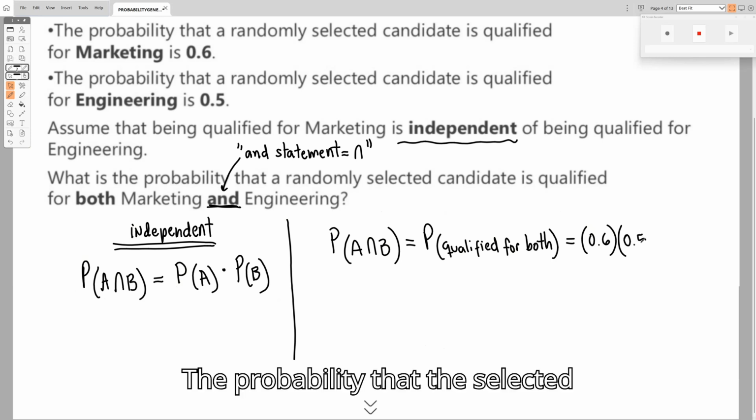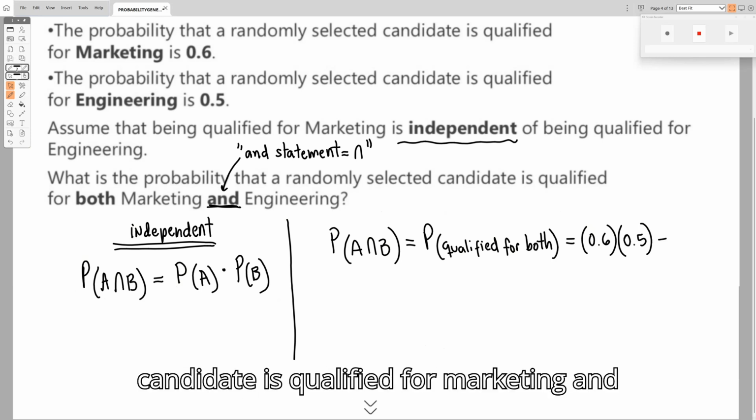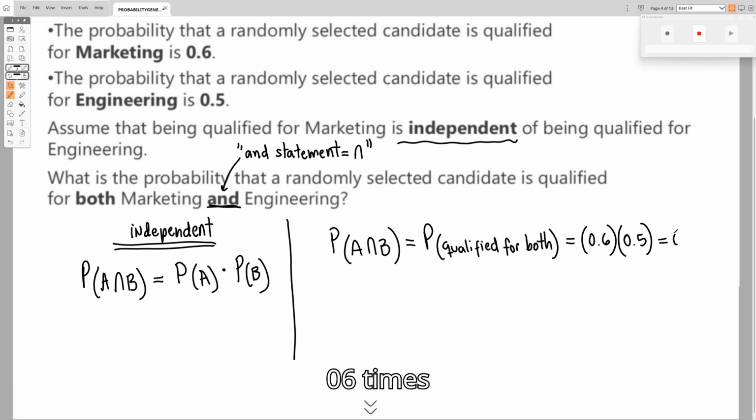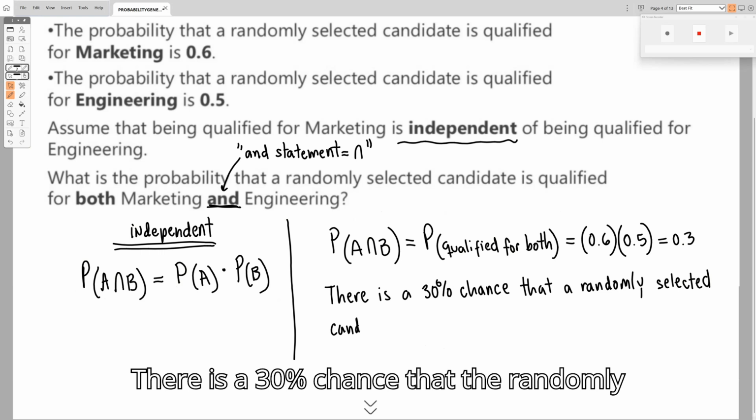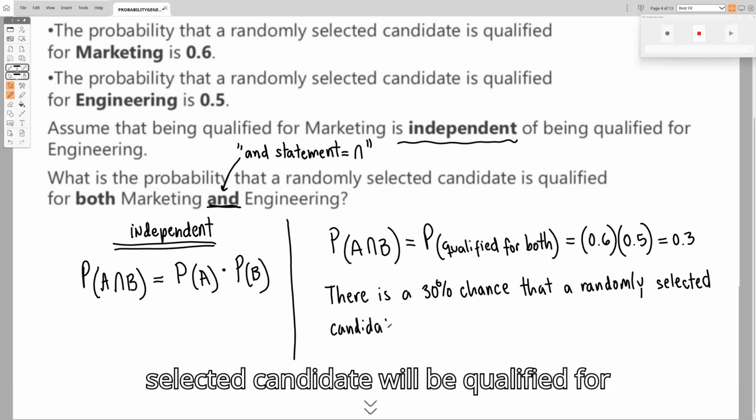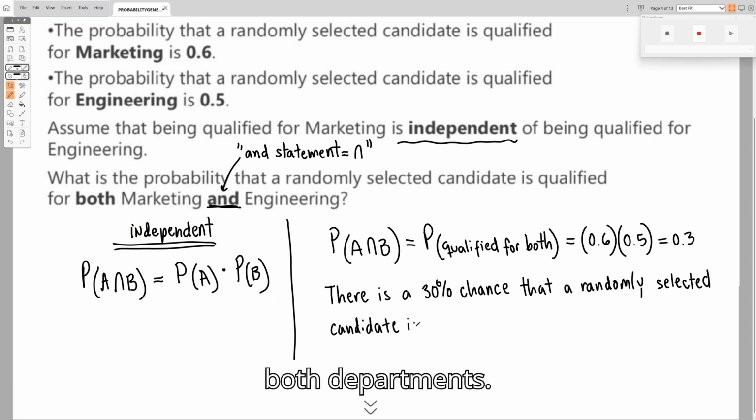The probability that the selected candidate is qualified for marketing and engineering is 0.6 times 0.5, or 0.3. There is a 30% chance that the randomly selected candidate will be qualified for both departments.